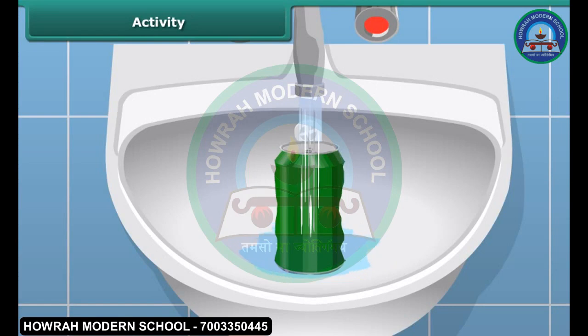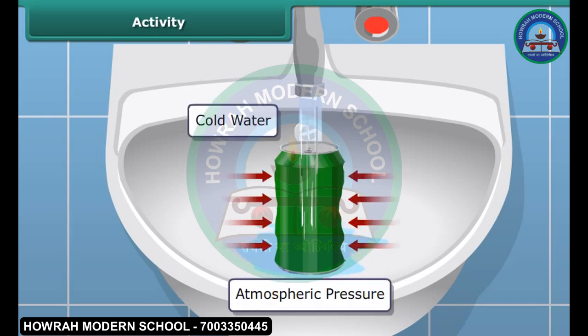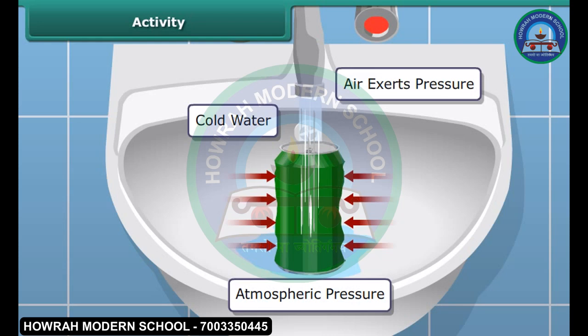What do you observe? The shape of the can gets distorted. Do you know why this is so? As water is poured over the can, some steam in the can condensed into water, which reduces the amount of air inside the can. That means air pressure inside the can decreases than the pressure exerted by the air from outside the can. As a result, the can gets distorted. So by this activity you learned that air exerts pressure.